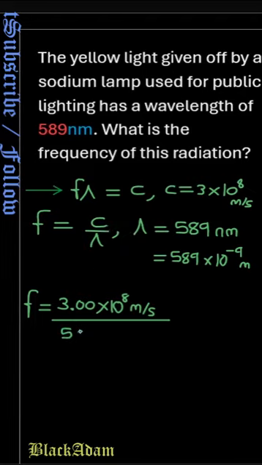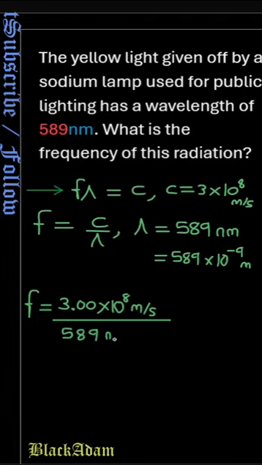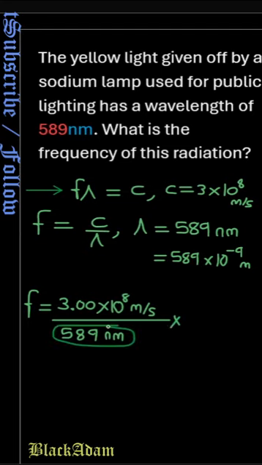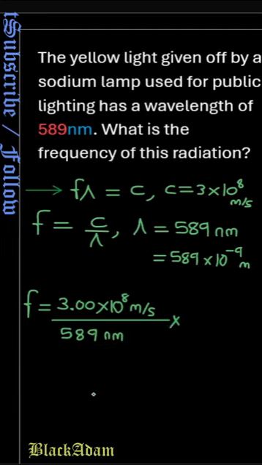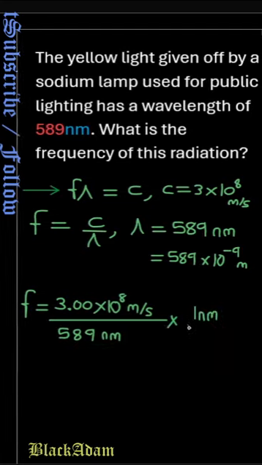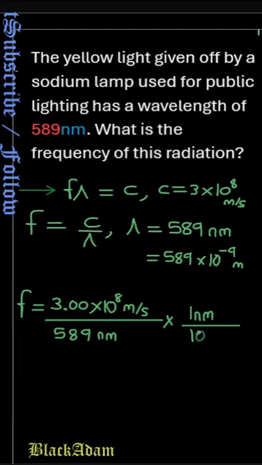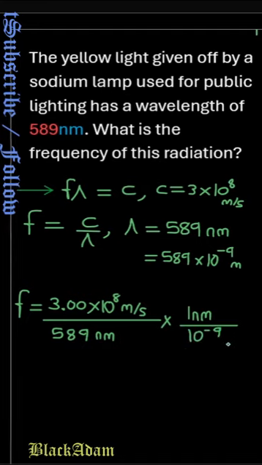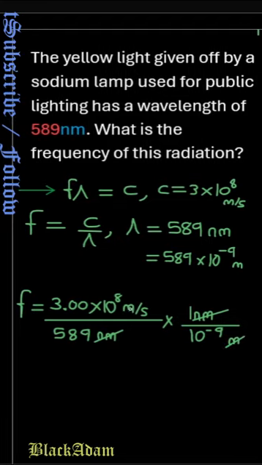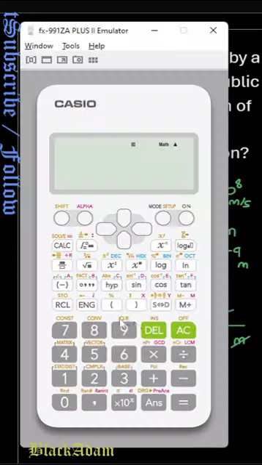So the wavelength is 589 nanometers. So we change nanometers there, we're changing it into meters. So that's going to be 1 nanometer is equivalent to 10 to the power negative 9 meter. So the nanometer cancels out, the meter cancels out, so the frequency is per second.